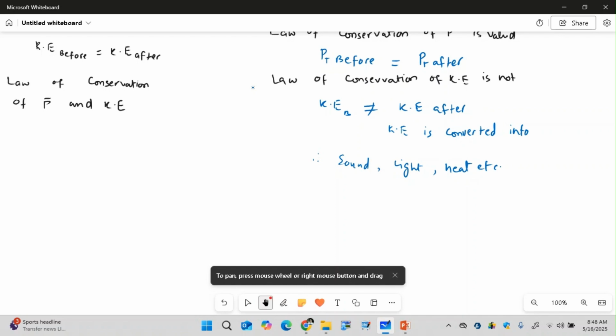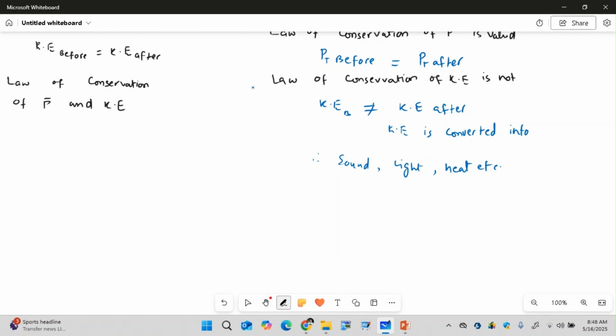What we found here is a very simple thing: whenever we need to differentiate between elastic and inelastic collision, we have to remember that if momentum is conserved but kinetic energy is lost, this is inelastic. If momentum and kinetic energy both are conserved, then it is elastic collision.